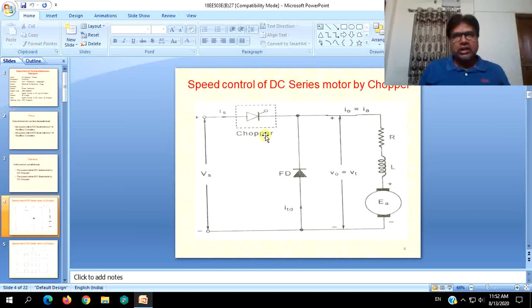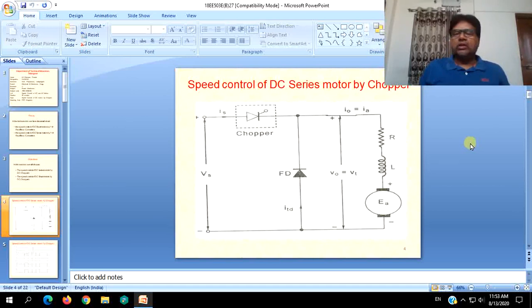Changing either the turn on or turn off changes the frequency. That is called frequency modulation. And the other, the most commonly used one, is where frequency is kept constant and turn on times are changed. That is the width of the time for which the conduction takes place, or pulse width modulation.